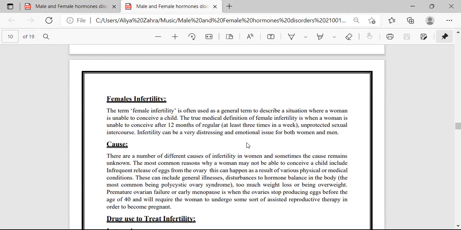The term female infertility is often used as a general term to describe a situation where a woman is unable to conceive a child. The true medical definition of female infertility is when a woman is unable to conceive after 12 months of regular unprotected sexual intercourse. Infertility can be a distressing and emotional issue for both women and men.